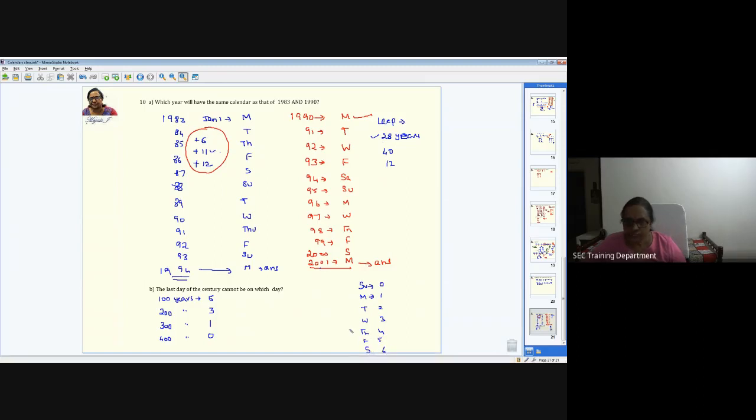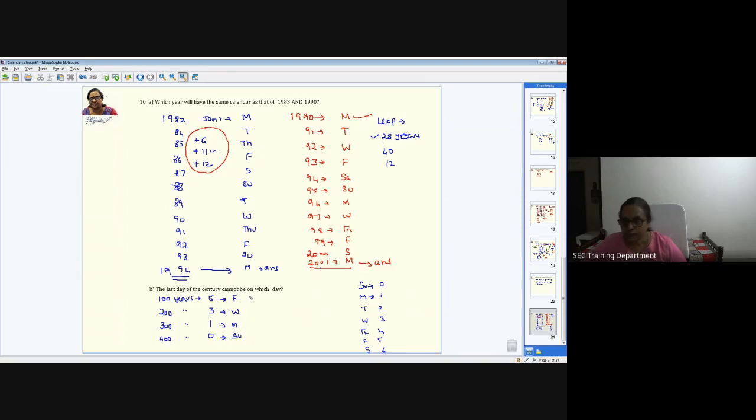Based on this, the last day of the 100th year, with 5 odd days, is nothing but Friday. And 3 is Wednesday, 1 is Monday, 0 is Sunday. These are the days which you are going to have as the last day. Again, I'll repeat this: 100 years with 5 odd days means the completion of the 100 years, so the last day we calculate based on the number of odd days. That's going to be Friday. So you can see that these are the 4 days which are possible.